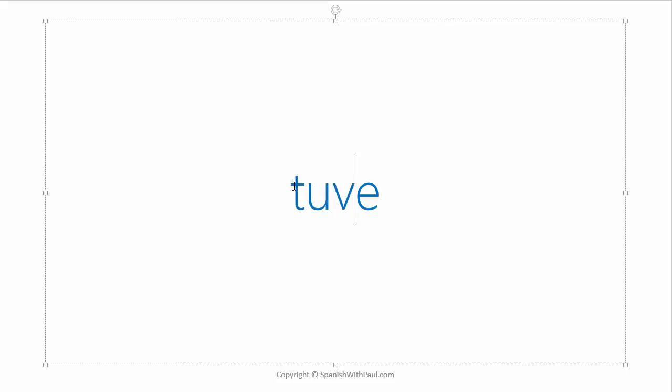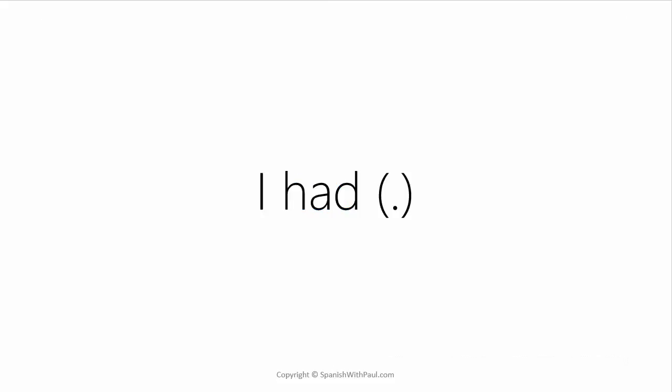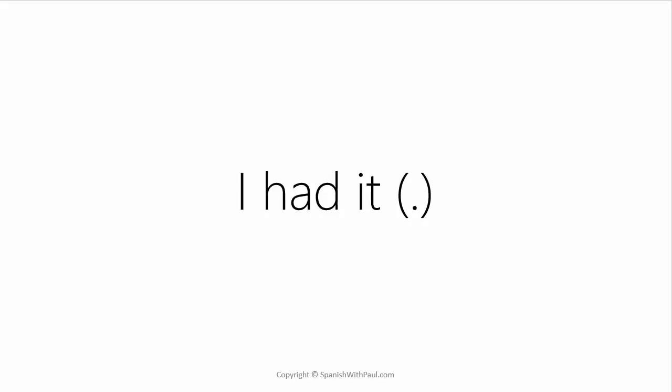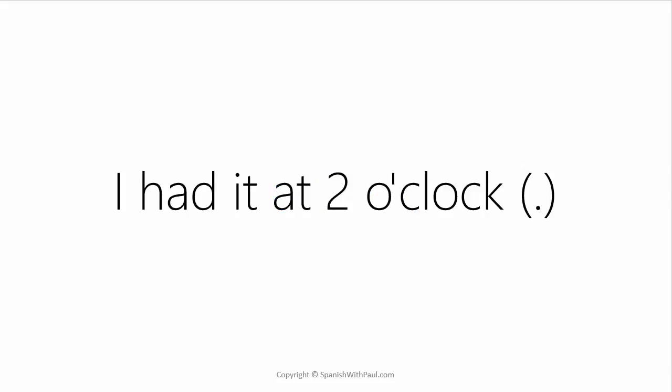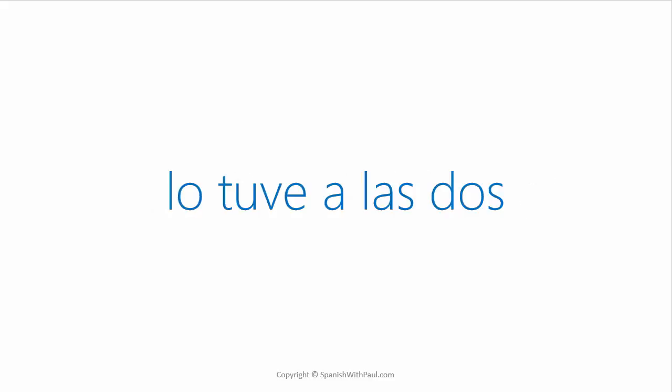So we have tuve. Tuve is I had when it's a dot in the past. How would you say I had it? Lo tuve. I had it at 2 o'clock. Lo tuve a las dos.